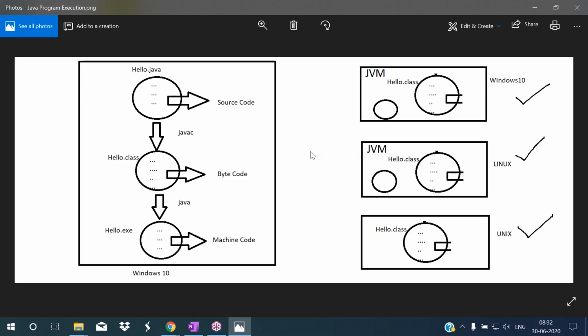Okay, so this is the Java program's execution process. Now I am writing a Java program here. This is the Java program. We are writing that code, and that code is called source code. This is in a high level language.